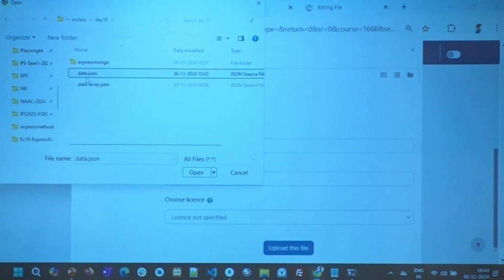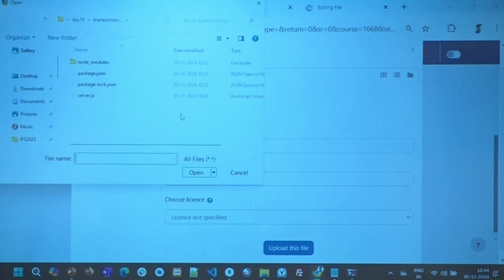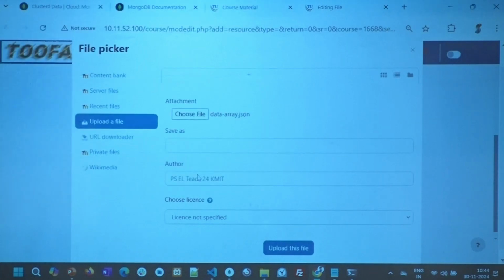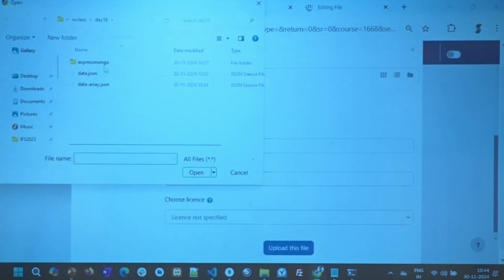First is I'm giving you these two. Actually, let me just give you the server, okay? Let me also add the data.json and data array.json. Okay, just one for now. Data array.json. Done. Oh, only one at a time? Okay, I'm sorry guys.